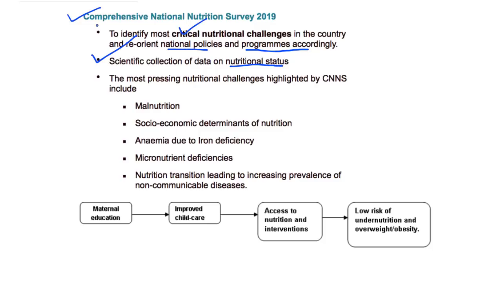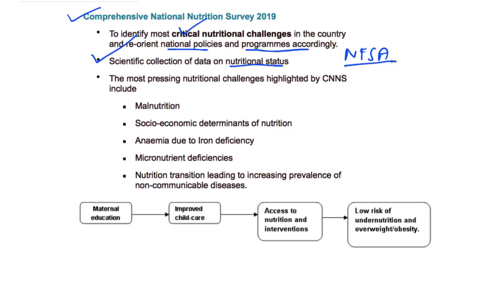Now, traditionally, the focus of the government's policies as far as food security was concerned was mainly to increase the calorie intake. For example, the National Food Security Act focuses on providing the necessary calories for people in India. However, after this survey, the focus will be more on improving the nutritional status of children and people.